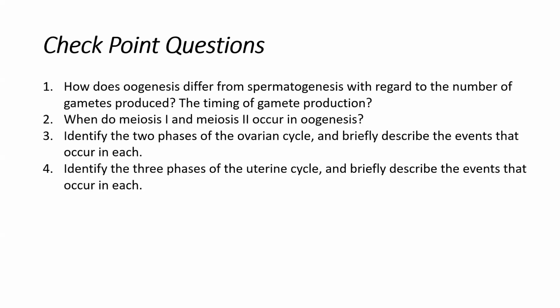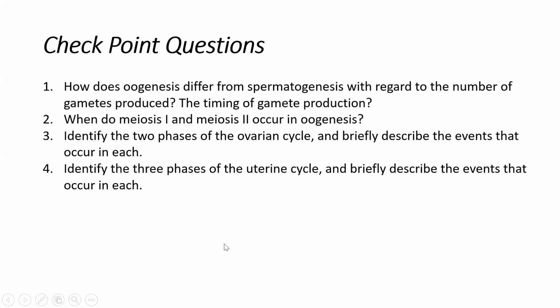So that kind of leads into question 2. When do meiosis 1 and meiosis 2 occur in oogenesis? So again, just to clarify here, meiosis 1 happens before birth and is arrested up until the time of puberty. Meiosis 1 continues at puberty, that's what ovulation is. And then meiosis 2 is arrested unless that ovum is fertilized. If that ovum is fertilized, then meiosis 2 proceeds. So we don't fully divide or fully mature the ovum unless fertilization takes place.